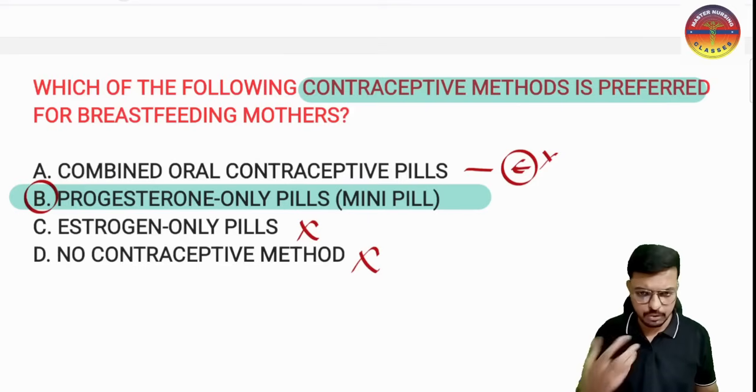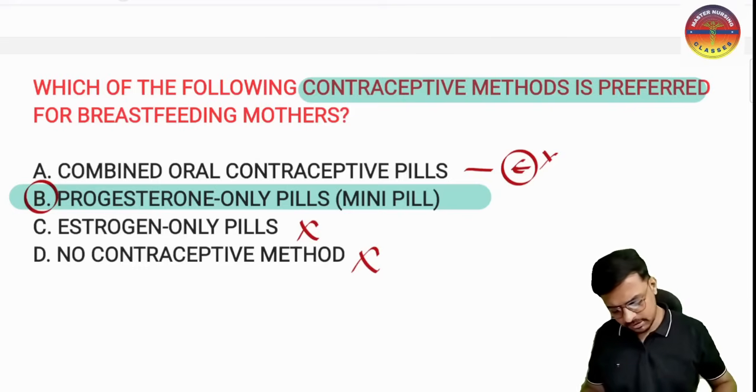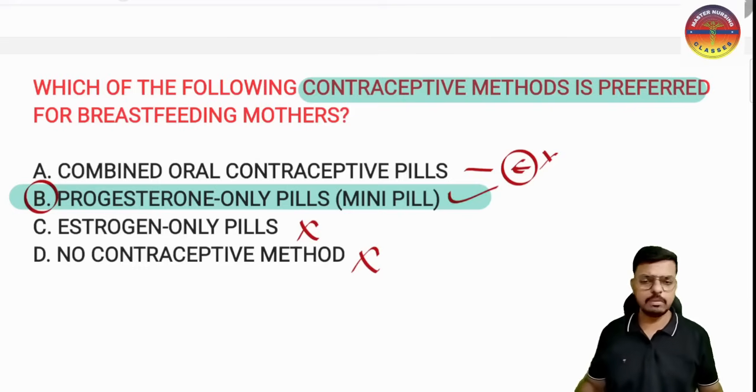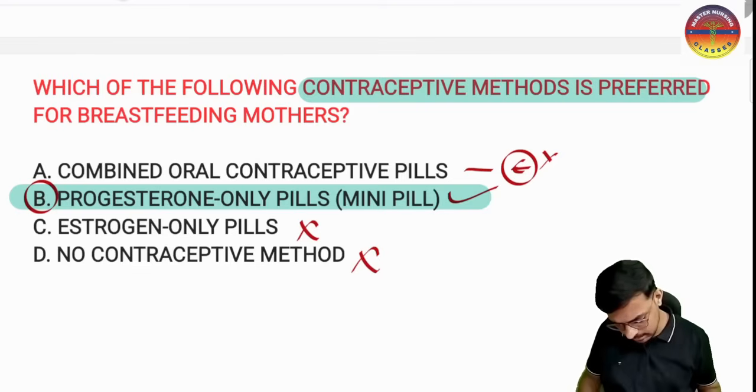So breast milk will be produced normally, and the mother will feed the baby normally. There is no problem with the progesterone only pills. The best oral contraceptive for the breastfeeding mother is our progesterone only pill. I hope it is very clear to everyone of you.